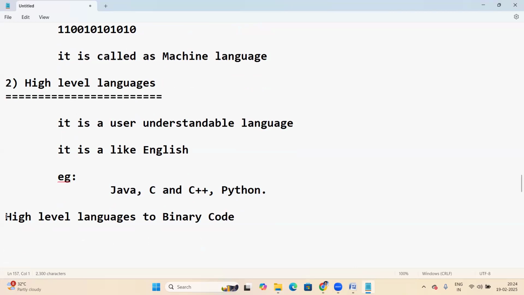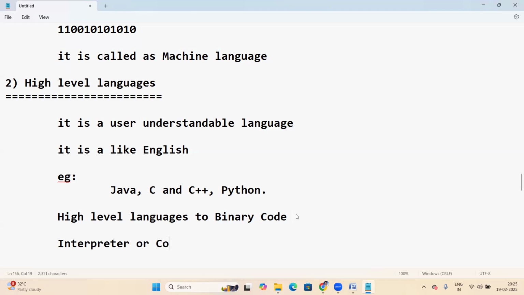Which one will convert from high level language to binary code? Can anyone answer this? There are some tools to convert from Java, C program, and Python to binary code. So which one will convert from high level language to binary code? Good, Harshvardhan. Yes, either an interpreter or a compiler will convert from high level language to binary code.